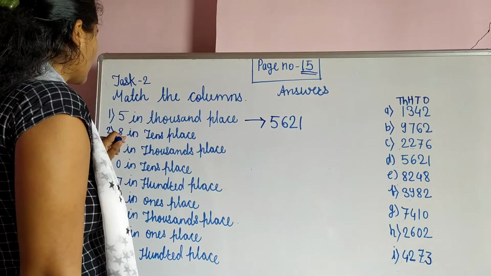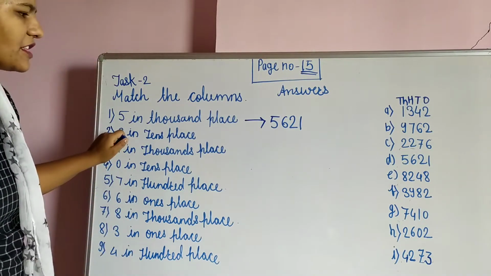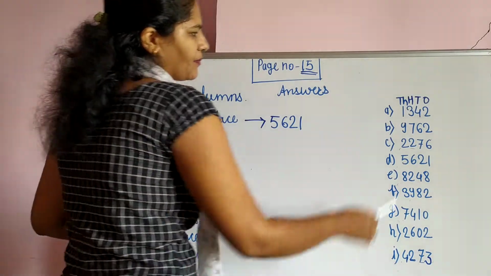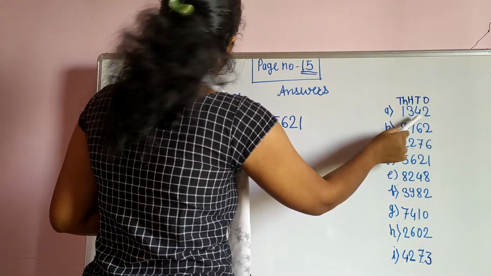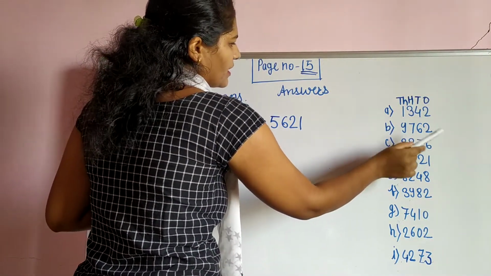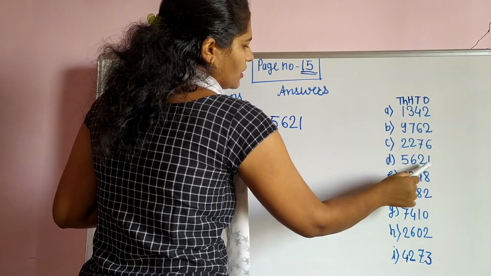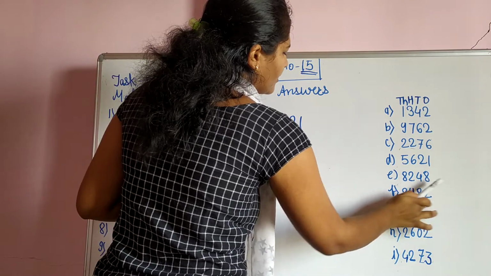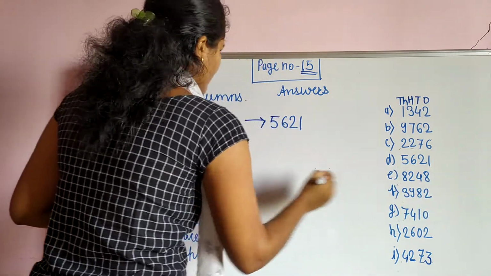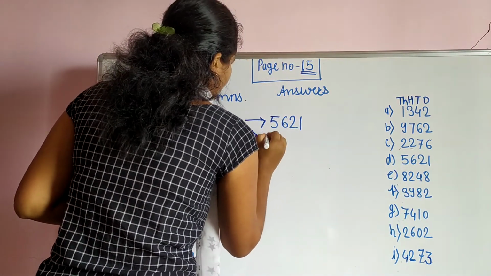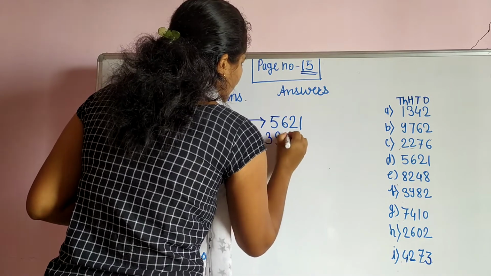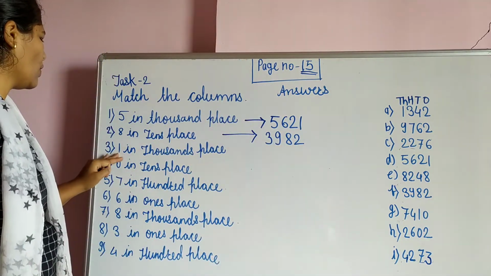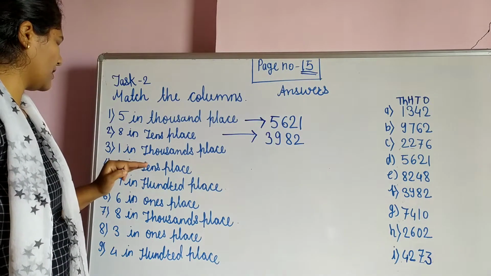Now we see the next question. 8 in a tens place. Where is 8 in a tens place? Which one is the tens place? This is the tens place. Here is 8 there? No. Here? No. Here? No. Here? No. Yes, it is there. Here 8 is on a tens place. So what is our answer? 3,982.